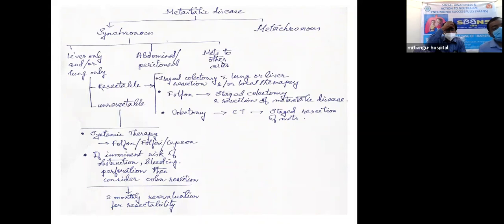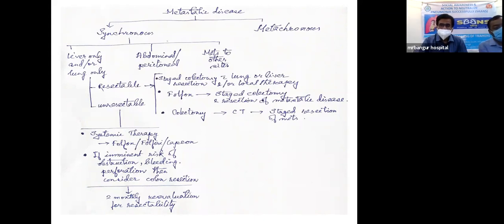In the resectable cases, there are a few ways generally followed. One is staged colectomy with lung or liver resection and or local therapy, or we can start with FOLFOX therapy itself, then go for staged colectomy and resection of metastatic disease. Or we can start with colectomy itself, then go for chemotherapy, and after that staged resection of the metastases.